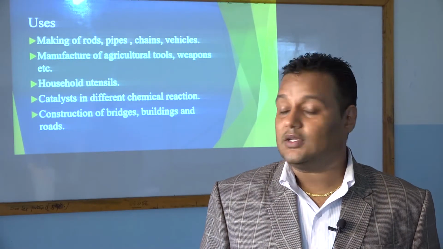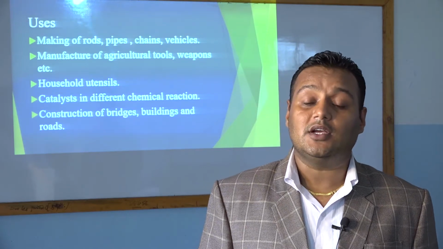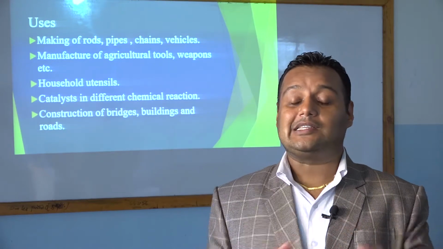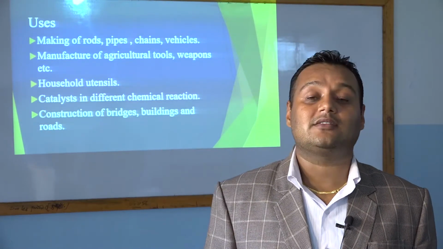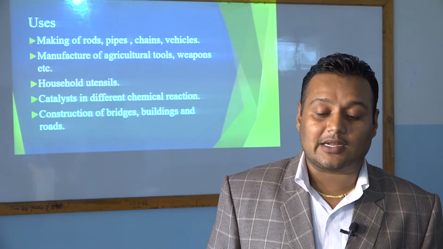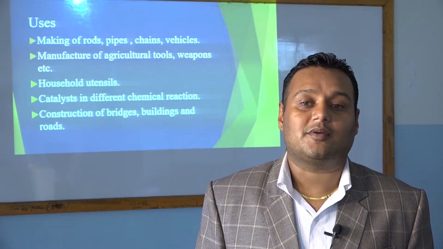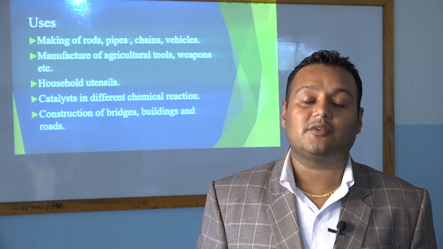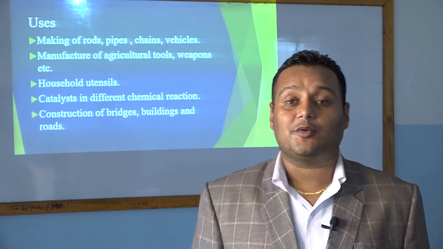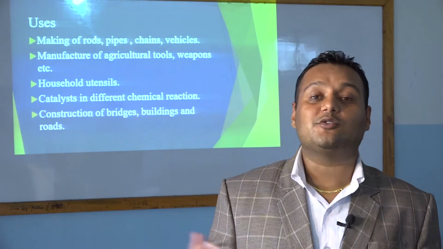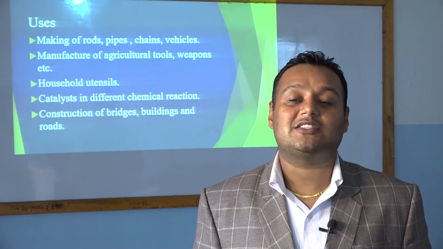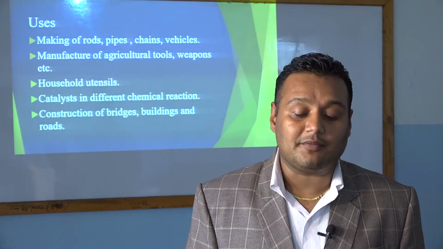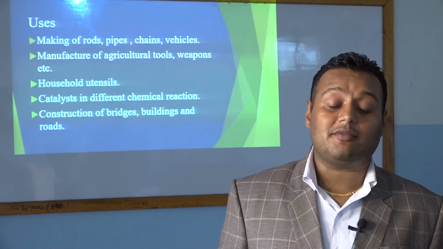Our country is an agricultural country, so different farmers are engaged in agriculture, and they use spades and sickles, like a spade for digging the land and a sickle for cutting grass. These are all made from iron. Simply go to the shop and you can buy them. And weapons, meaning knife, tarbar, kukuri, which you use to chop vegetables and meat. All of these are usually made up of iron.